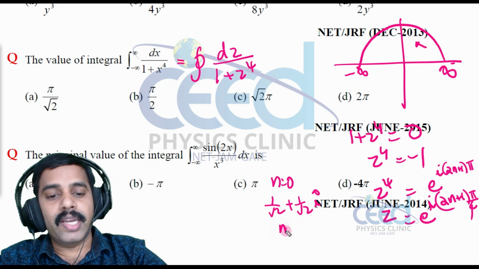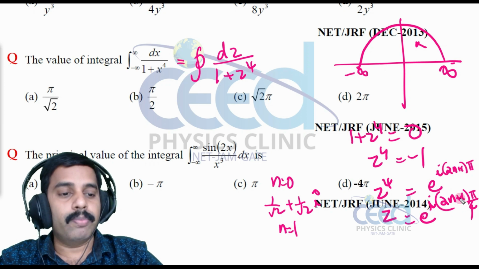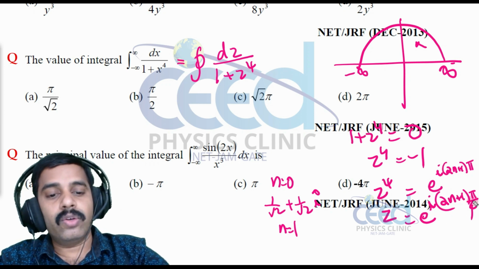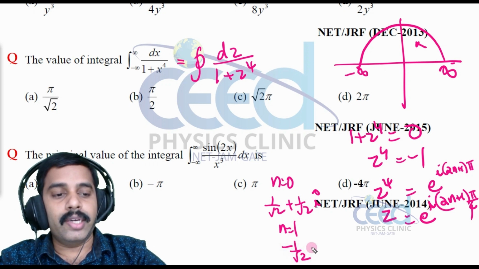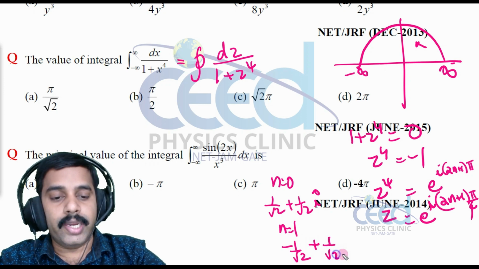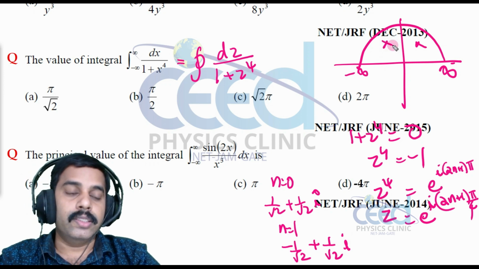Now if I am considering n is equal to 1, e raised to i 3 pi by 4, that is in the second quadrant. Cos 3 pi by 4 is minus 1 by root 2, and sin 3 pi by 4 is 1 by root 2 i. So that is also in the second quadrant.